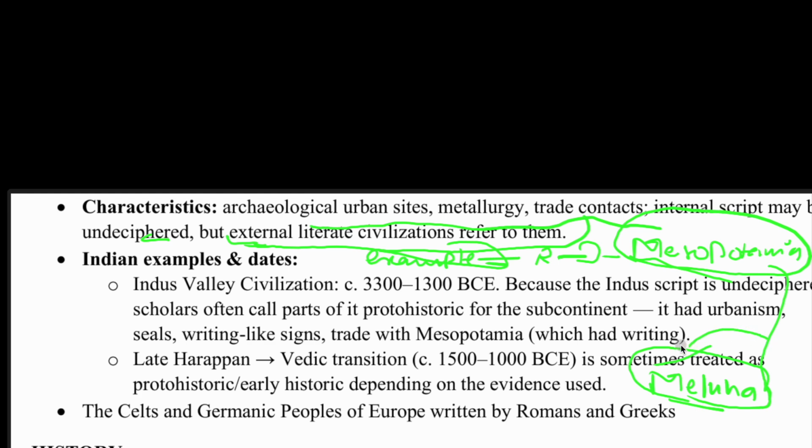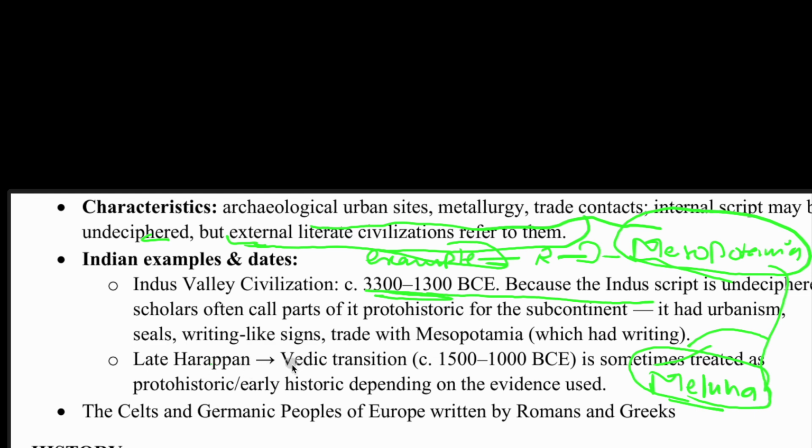But the thing is, we do not understand what it is all about, what is written in the script. That is the reason we put the Harappan civilization into proto-history. By 1300 the Harappan civilization completely declined. After that, our Vedic age starts.